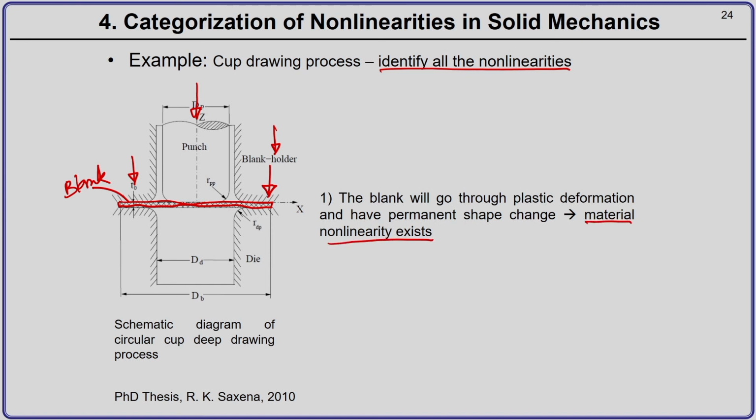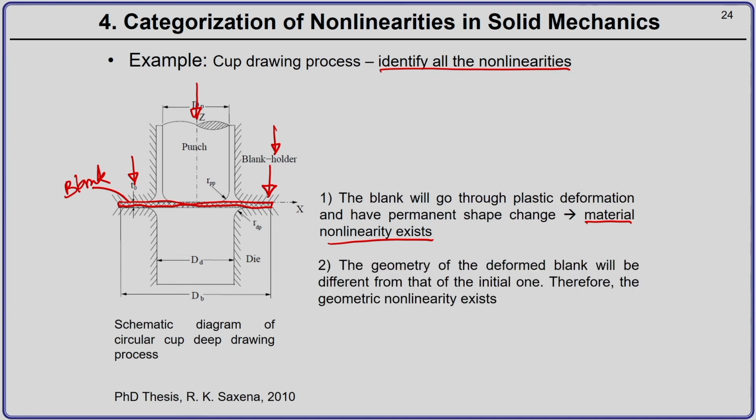Okay. The next is the geometry of this blank. Okay. So, initially the blank is a cylinder with a very small thickness. Okay. The radius is large, but the thickness is very small. Okay. So, but it is a plain blank. Okay. So, as you put the pressure of the punch, as you push the punch downwards, the shape of this blank will change.